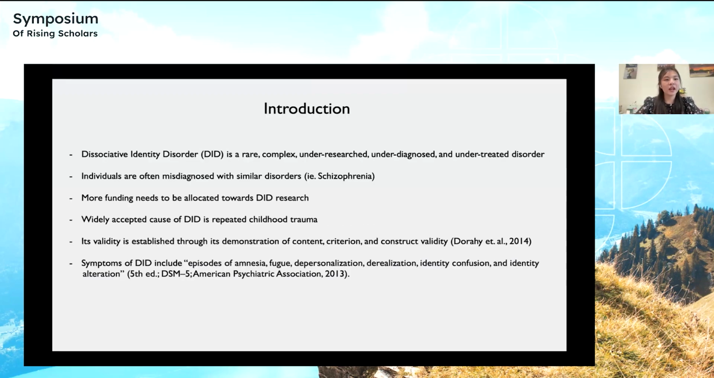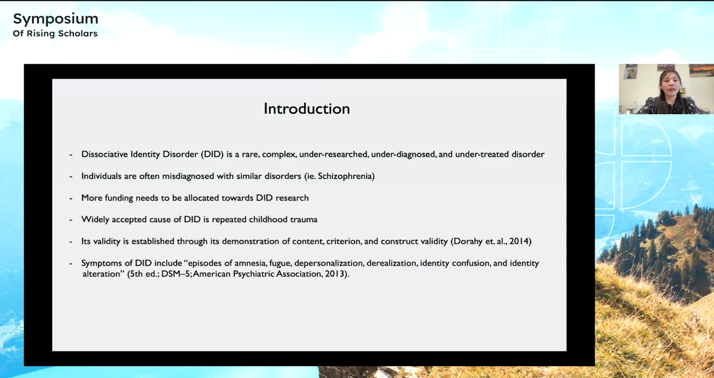So to begin with my introduction, DID is a very rare disorder that only about 2.5% of the general population have, and it is often misdiagnosed with similar presenting disorders like schizophrenia because it is typically a comorbid disorder, where most people have other factors like anxiety, depression, PTSD, and etc. And with more funding allocated towards DID, we will be more able to understand the difference between the symptoms and the brain activity between DID and other similar disorders like schizophrenia.